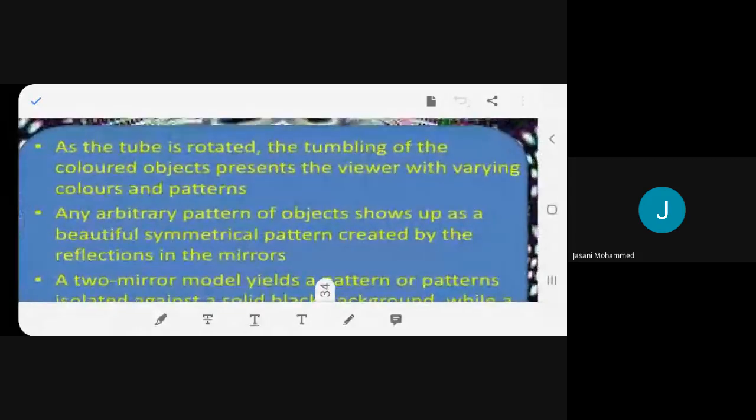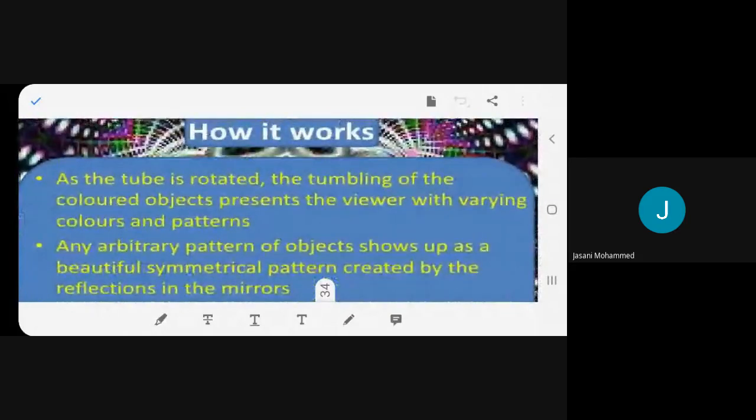How does it work? As the tube is rotated, the tumbling of the colored objects presents the viewer with varying colors and patterns.